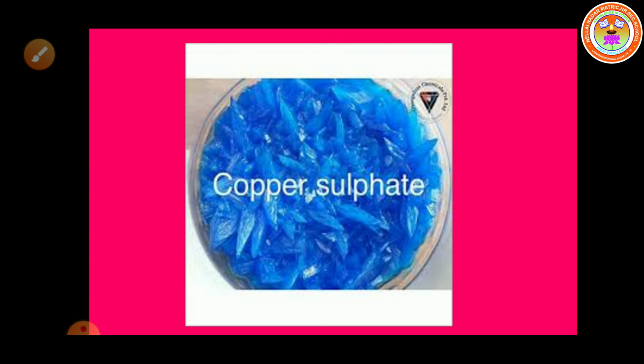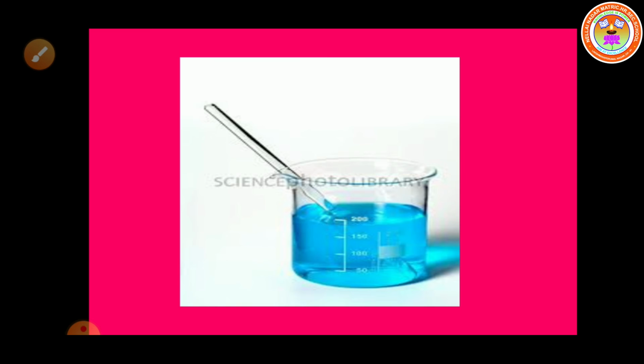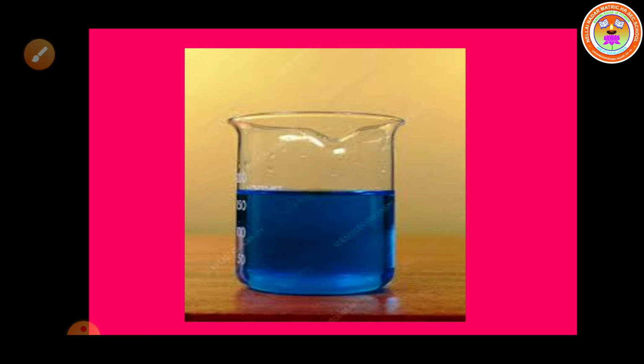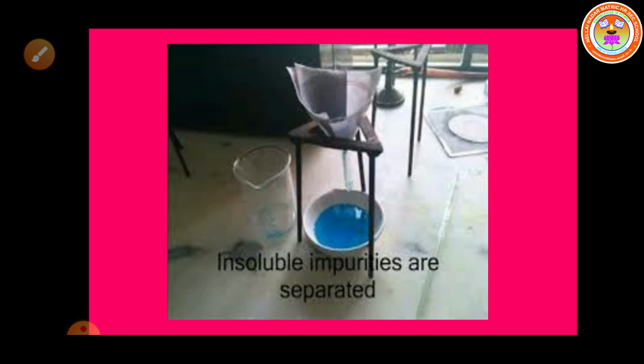Okay, so we are adding the impure copper sulphate to the hot water with constant stirring. Continue to add copper sulphate till the solution takes up the added copper sulphate, that is, the added copper sulphate will not dissolve anymore. Filter the contents on a glass plate and allow it to cool. After the cooling process, you could see the crystals of copper sulphate in a few hours.